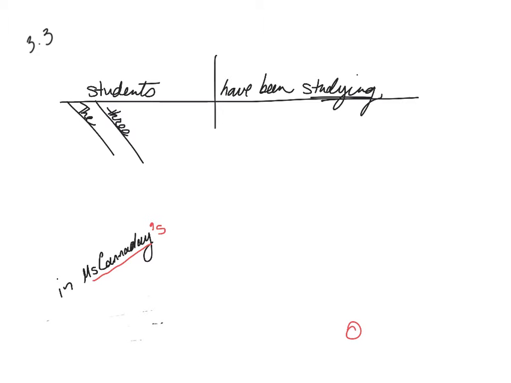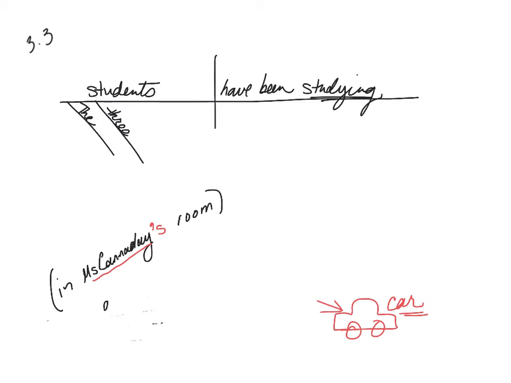What broke was my car. So when you say Ms. Canaday's, that is a description. That's whose car it is. But the noun would be car. Ms. Canaday's car. So Ms. Canaday's is not a noun. I'm still looking for a noun. In Ms. Canaday's room. There's my noun.